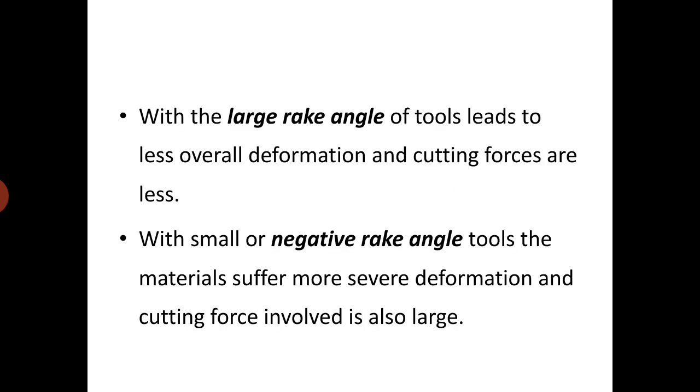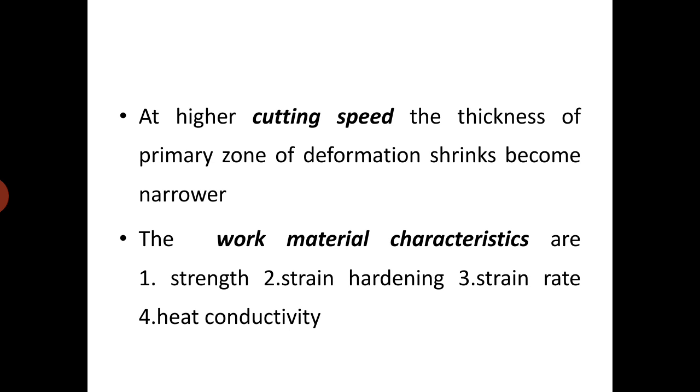A large rake angle of tools leads to less overall deformation and cutting forces are less. With small or negative rake angle tools, the material suffers more severe deformation and cutting force involved is also large. At higher cutting speed, the thickness of primary zone of deformation shrinks and becomes narrower.